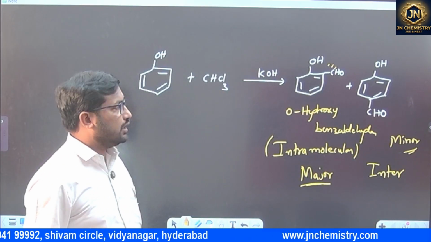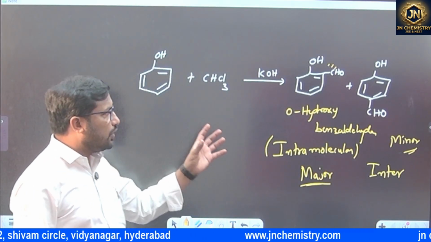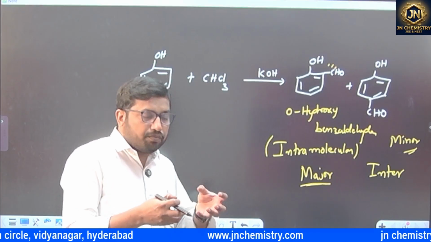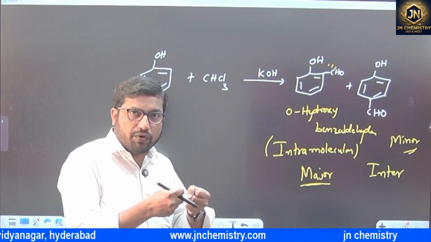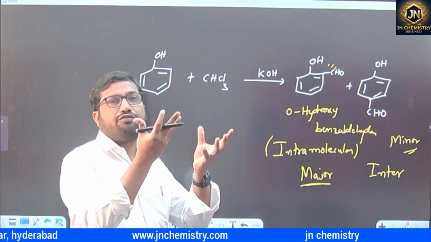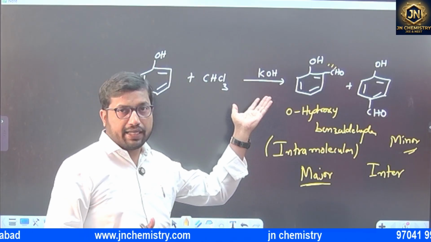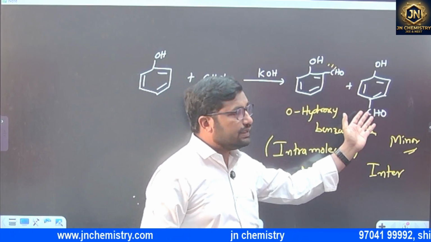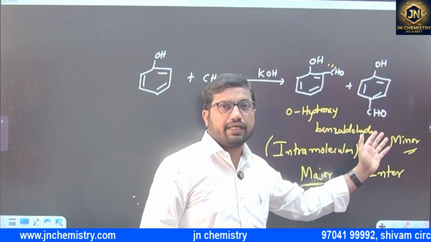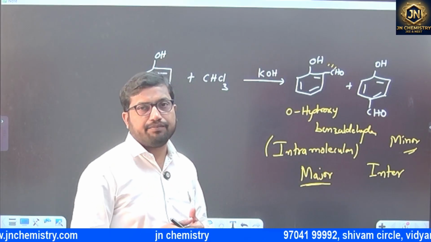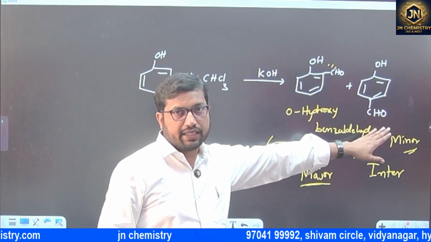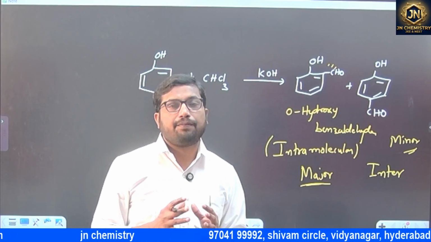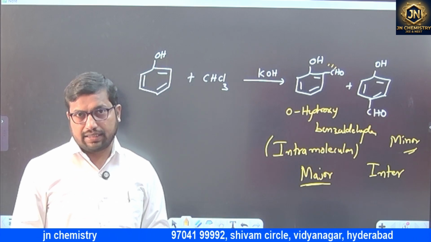With intramolecular hydrogen bonding there is no bonding between molecules, so they easily evaporate, they are volatile. Whereas with intermolecular hydrogen bonding there is strong bonding between them, so it is less volatile when compared with this. So we can separate by steam distillation.